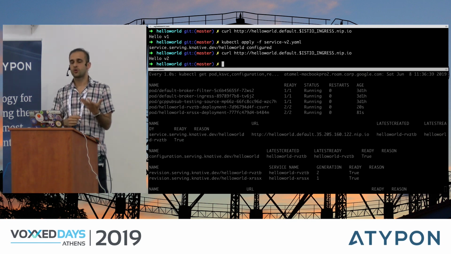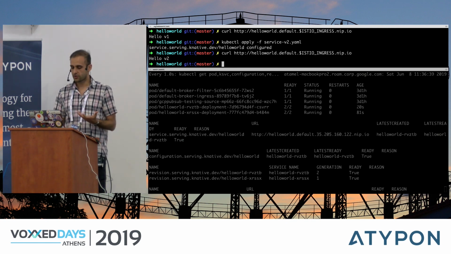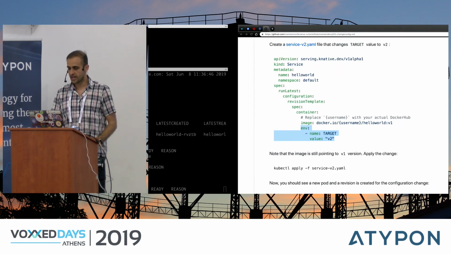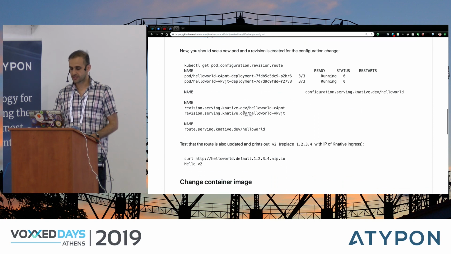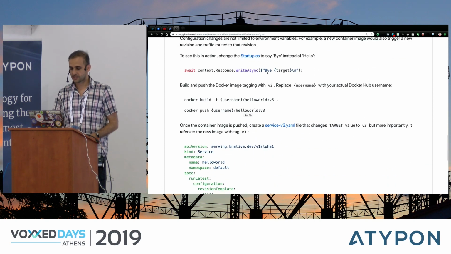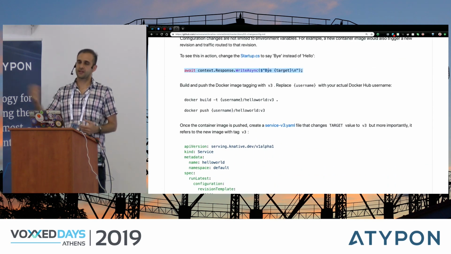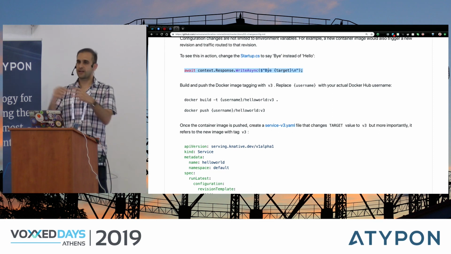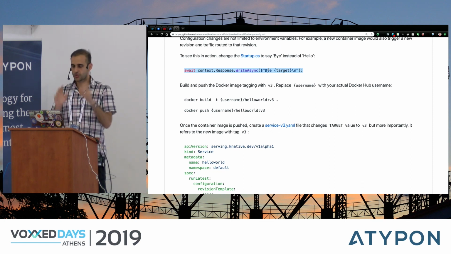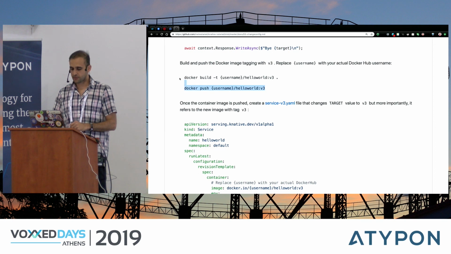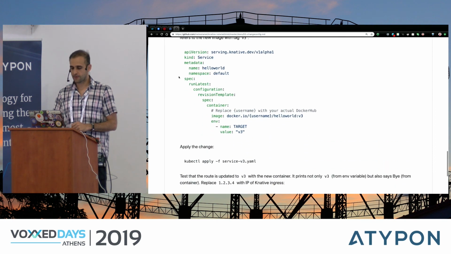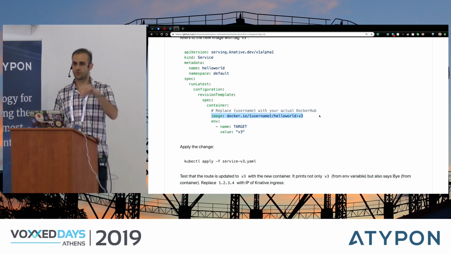Now, if you want to do a code update, you need to change your code, push your image, and deploy your service again. So in this case, instead of saying hello something, let's change our code to say bye something. That's my code change. I built my image and pushed it to Docker Hub, and I come to my service and change the image from version 1 to version 3.